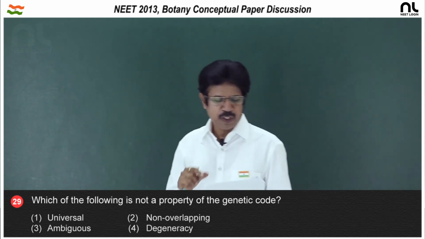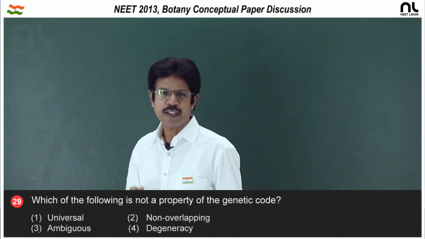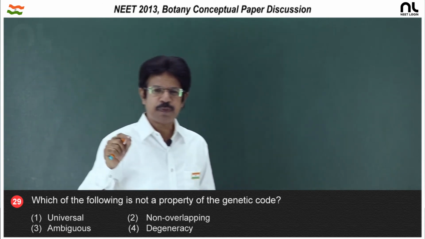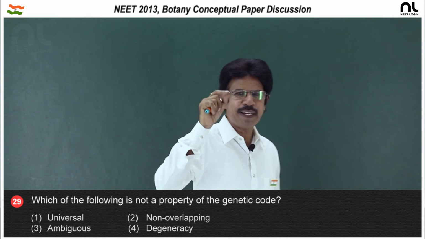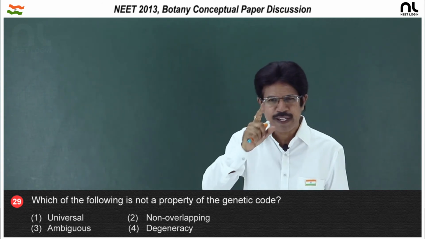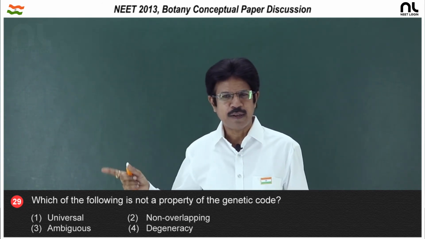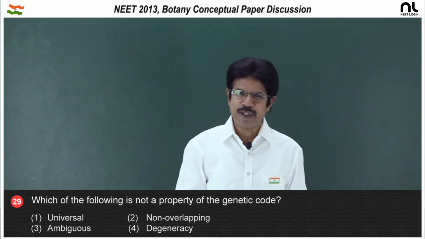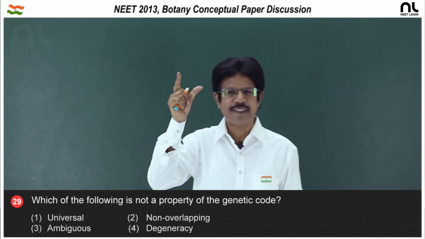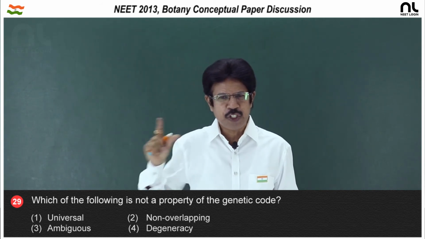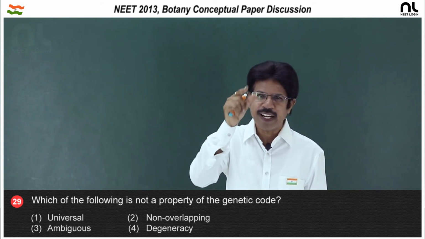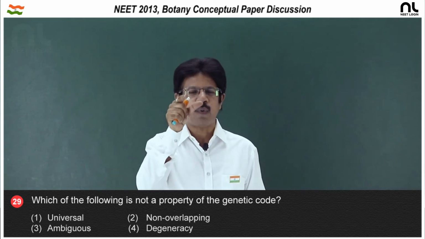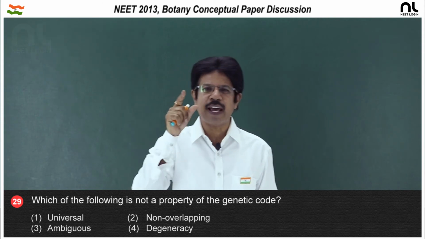Third, it is ambiguous. That is wrong, the code is non-ambiguous. A codon specifies a single and similar amino acid. One amino acid can have more than one codon, but one codon specifies a single and similar amino acid. GGG codes for glycine. GGU codes for glycine. So, glycine has more than one codon, but one codon specifies one amino acid only, that is non-ambiguous.